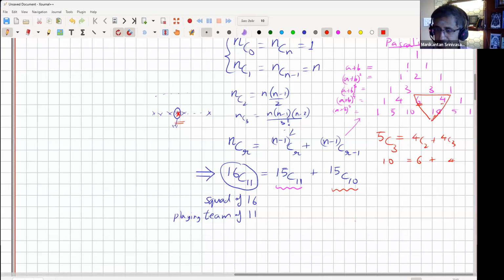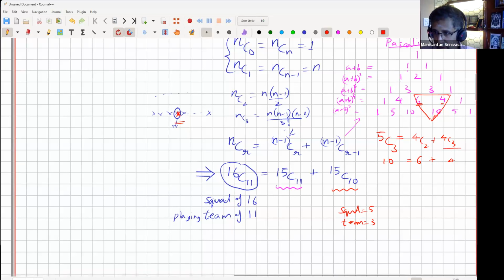The 6 is, again, a reduced example of the 16 choose 11. Let's say the squad is 5 now, and the team size is only 3. I'll have to select a team of 3. Then 5 choose 3 is the number of ways in which I can do it. I randomly look at one particular person. I say, okay, he is not in the team, which means I'll have to pick 3 people from the remaining 4.